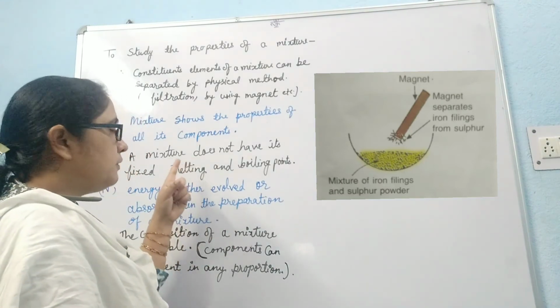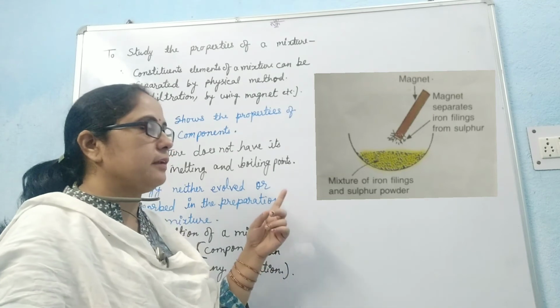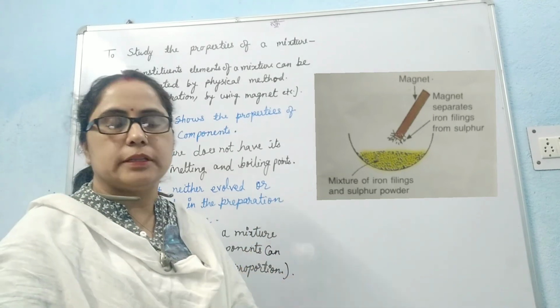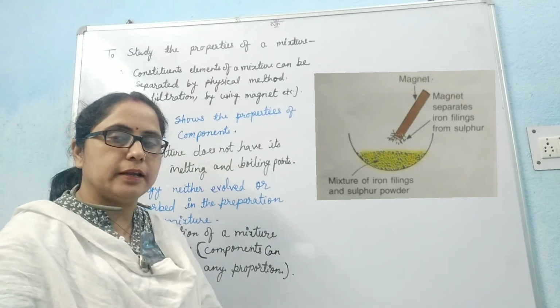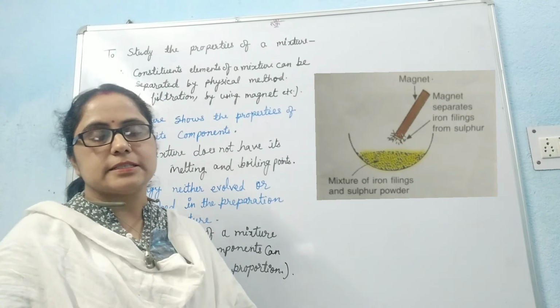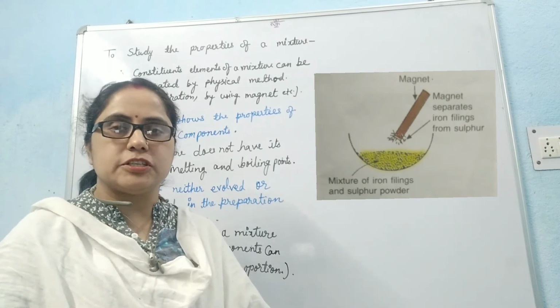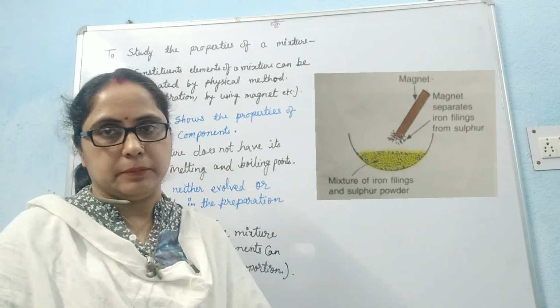For the property of sulfur, when we treat this mixture of iron filings and sulfur with the carbon disulfide solvent, the sulfur part dissolves in it while the iron filings are unchanged. From this discussion, we can say that a mixture can show the properties of its constituent elements.